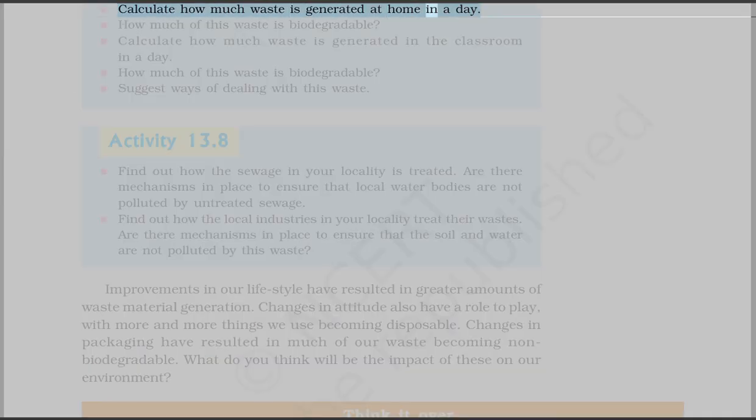Calculate how much waste is generated at home in a day. How much of this waste is biodegradable? Calculate how much waste is generated in the classroom in a day. How much of this waste is biodegradable? Suggest ways of dealing with this waste.